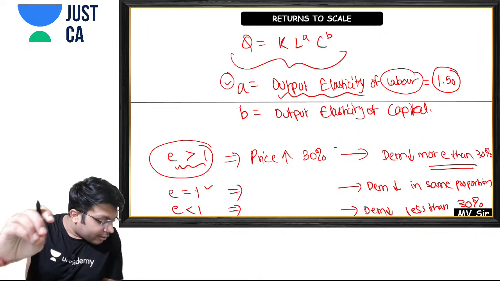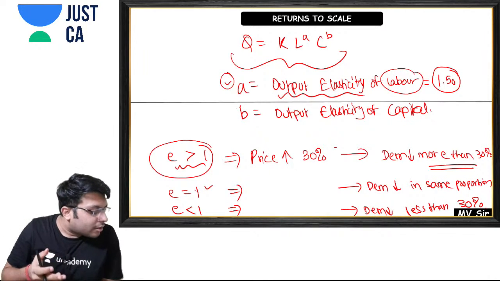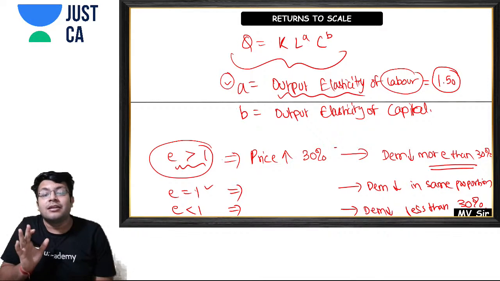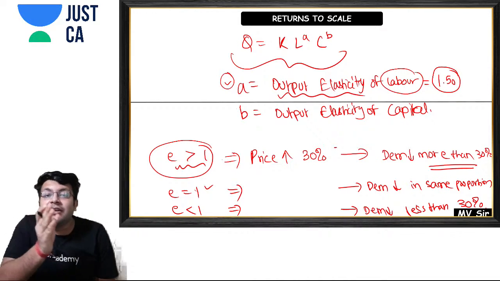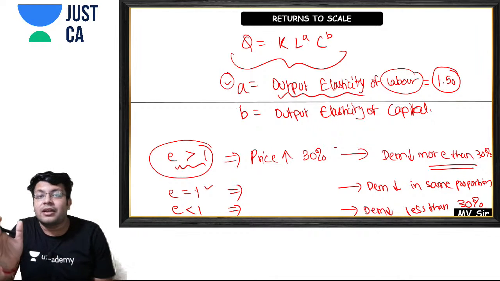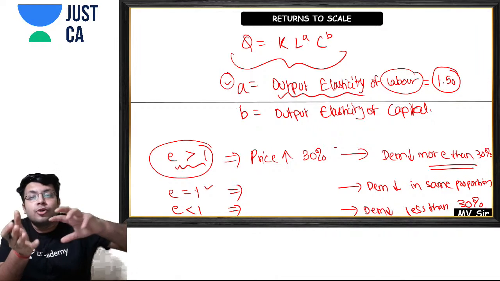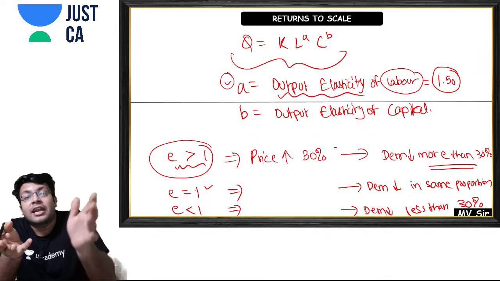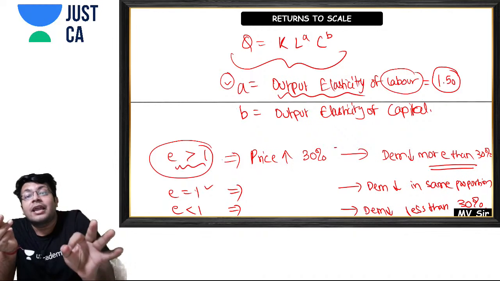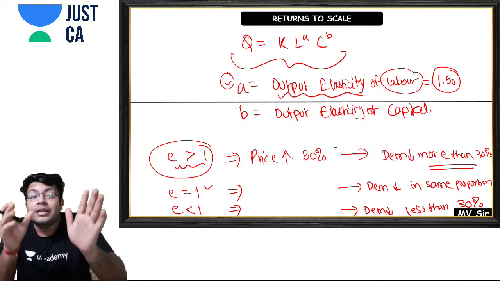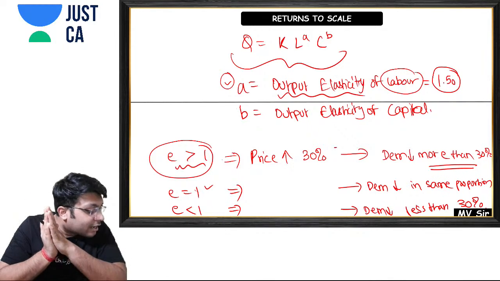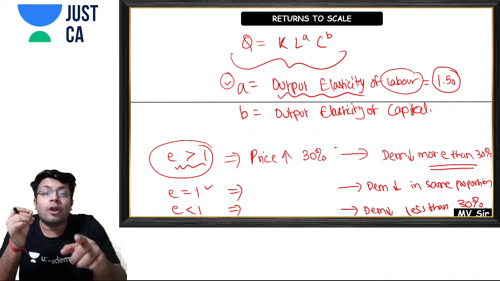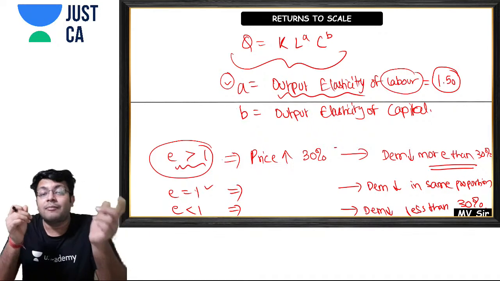No, luxury goods, Manisha ji, luxury goods and normal goods come under income elasticity. Income elasticity is different, price elasticity is different. The classification of luxury and normal goods is done in income elasticity and not here. Please don't get confused, Manisha ji. I am talking about price elasticity over here, and you are talking about income elasticity. That is different.